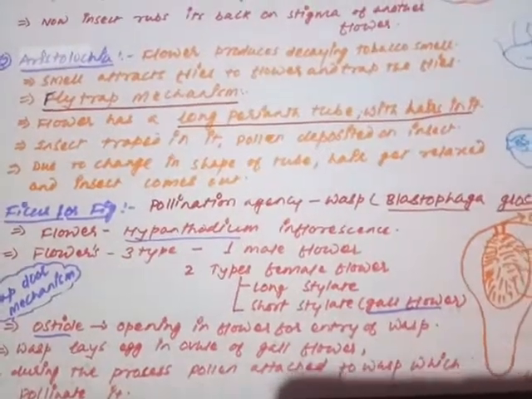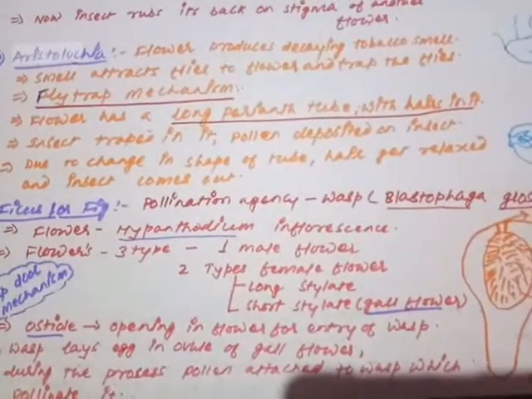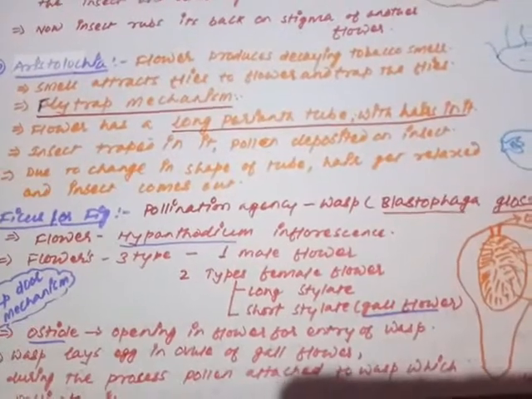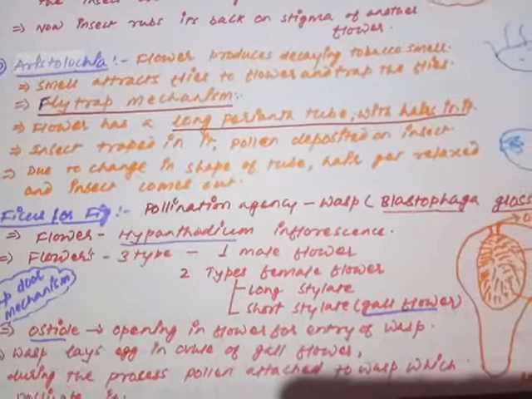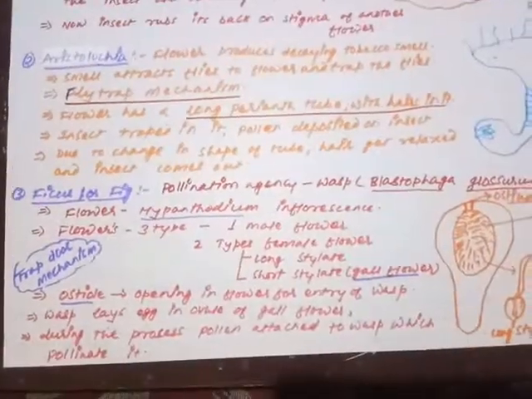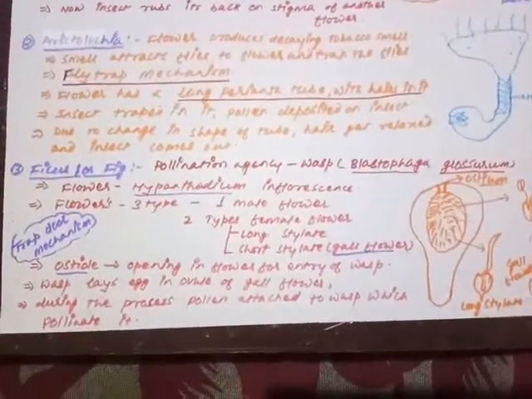What happens in the fly trap mechanism? The insect moves inside the long perianth tube. Due to the congested hairs present there with pollen grains, the insect will be loaded with pollen grains. Whenever it releases out, it will discharge the pollen grains onto the stigma. That is the specific mechanism of pollination in Aristolochia.